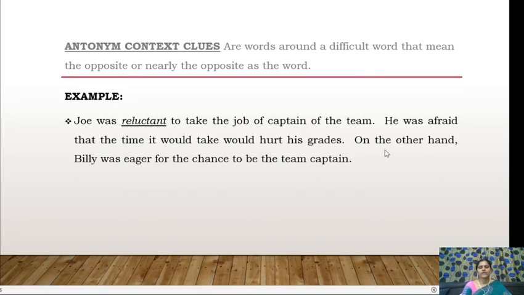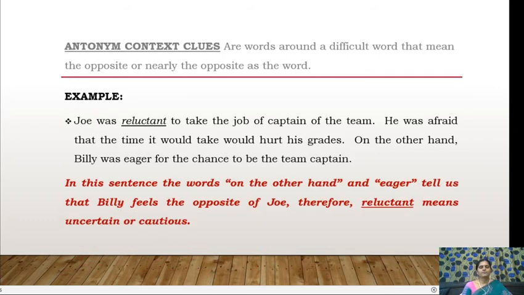On the other hand itself shows that the statement that is going to come ahead is something opposite to what was said earlier. Like he was reluctant, but he was eager, in the sense that it is opposite to reluctant. Now we can guess the meaning of reluctant. So on the other hand, and eager, tell us that Bill feels the opposite of what Joe feels. Therefore reluctant means uncertain or cautious.